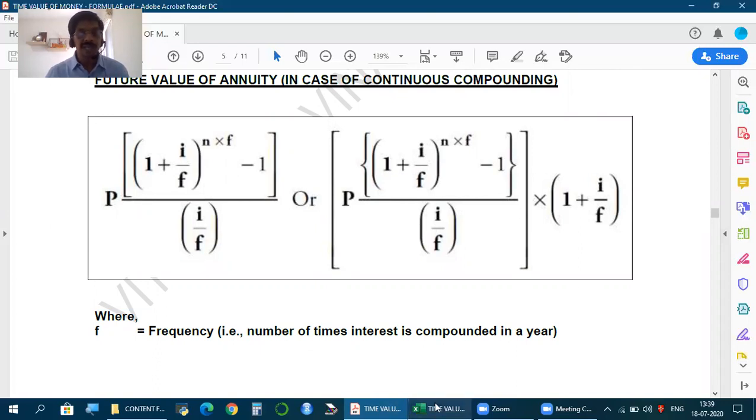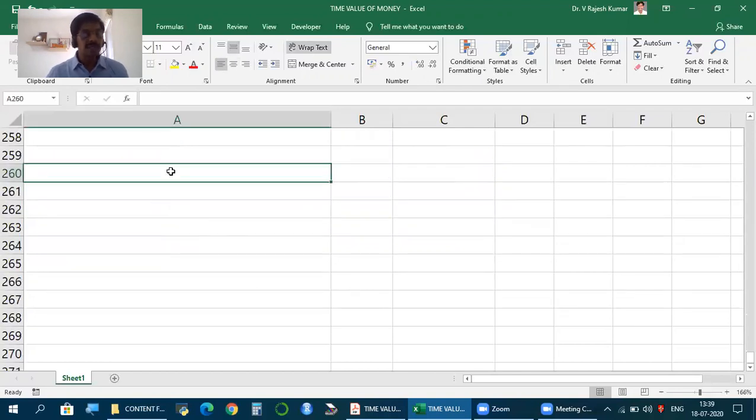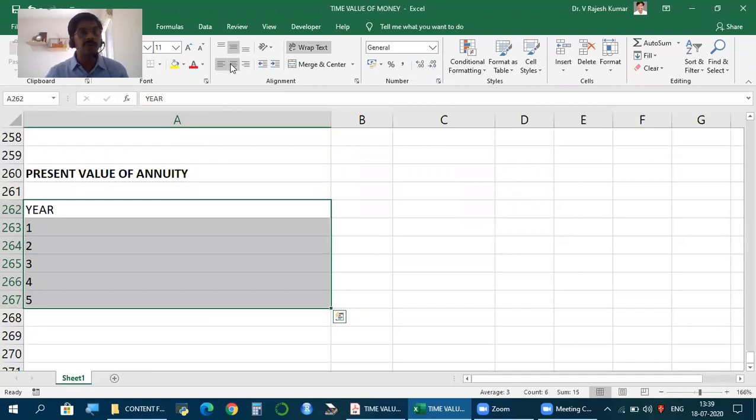Now, so we know what is annuity. Same amount received or paid at regular intervals for a given period of time. Now, how to find future value for an annuity, we have seen. Let's now see for an annuity how to find present value. Present value of annuity. Right. How to find? Let's take an example. Let's say year. Again, whenever I say year, we know it is year end. So I won't mention, but keep in mind year. Let's say year 1, 2, 3, 4, 5. That is year end 1, 2, 3, 4, 5.